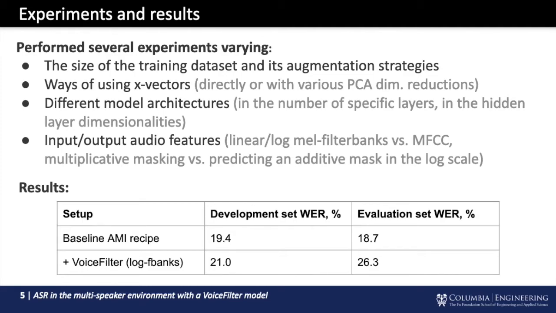After training my VoiceFilter model, I obtained masked filter bank features for development and evaluation sets of the AMI dataset, and used them in the best existing recipe for this dataset. In the table, you can see the baseline word error rate for the original recipe I trained separately, as well as the best word error rate across my experiments with VoiceFilter. As of yet, I wasn't able to improve upon the baseline, however, I'm still exploring the parameter space.